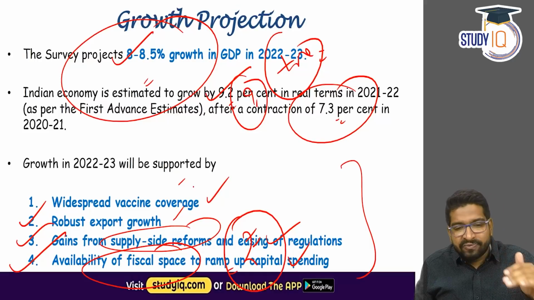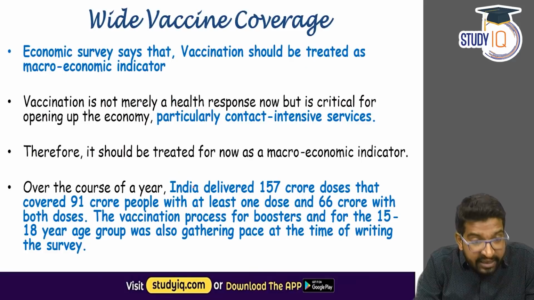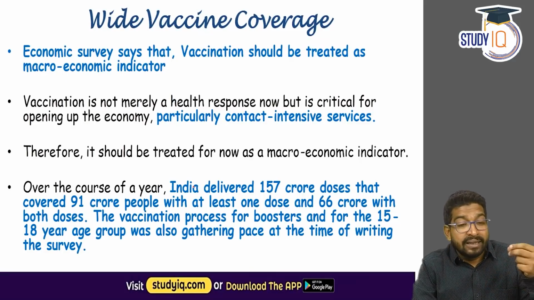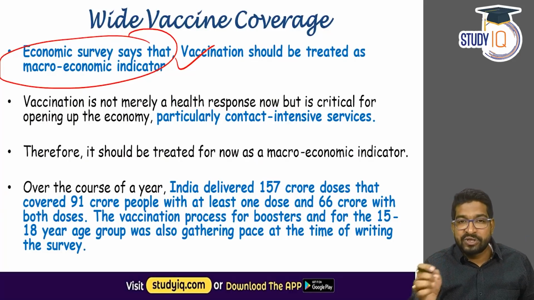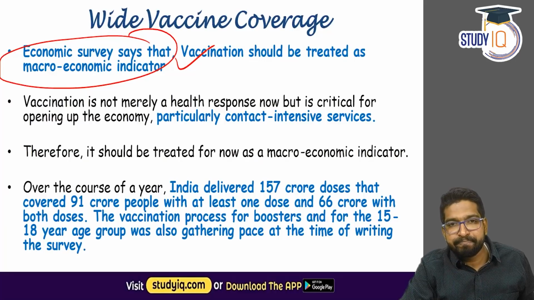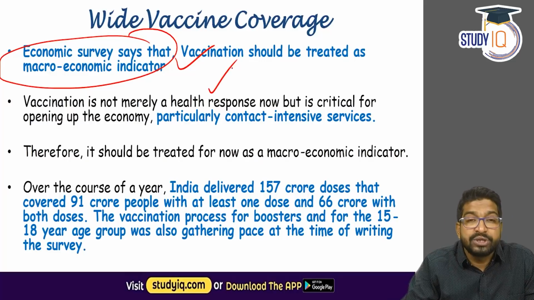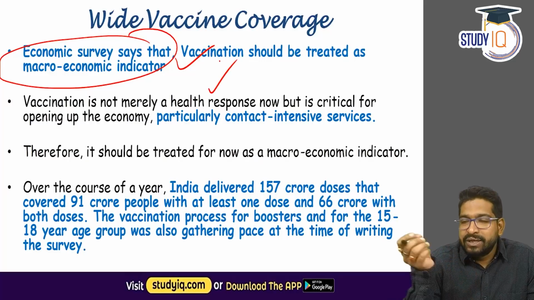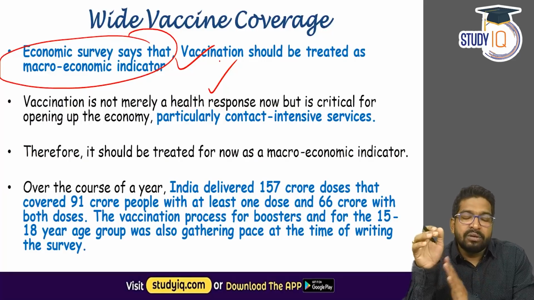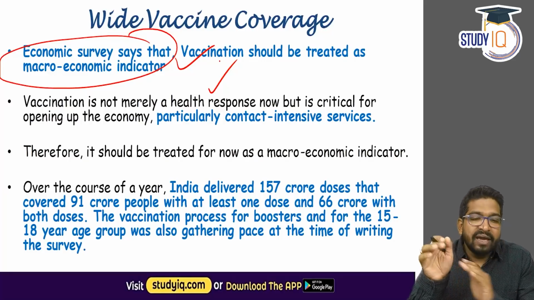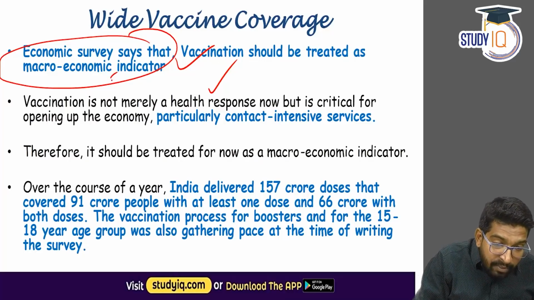Now, it says wide vaccine coverage. In fact, the report itself says that vaccine coverage or vaccination in any country should now be treated as a macroeconomic indicator, which is a very important observation from this economic survey. The report says vaccination has not merely remained a health response, because based on the vaccination, you are keeping your economy open, you are not going for any lockdowns or restrictions, and you are letting the economic activities go normally. And that is why the economic survey says it is now a macro indicator.